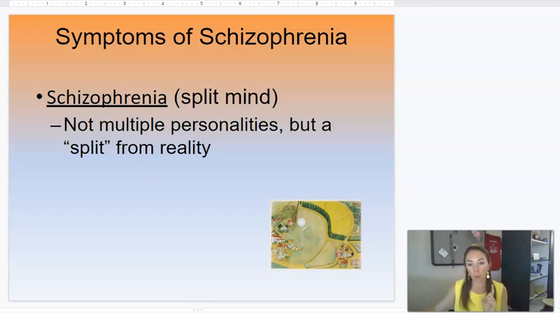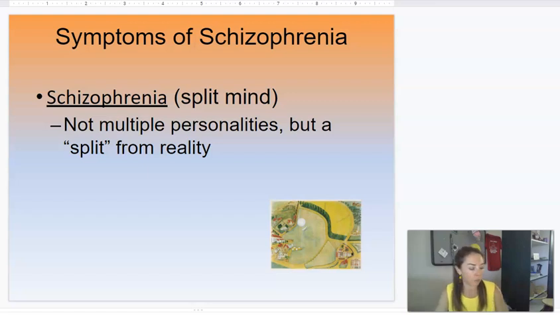We're going to look at a couple of different ways that schizophrenics split from reality, in both positive symptoms and negative symptoms. Remember back to our learning unit: positive and negative do not mean good and bad. Just like in correlation and learning, positive and negative just mean added and absent, the same as positive punishment and negative punishment. Something is added to the situation or taken away from it.